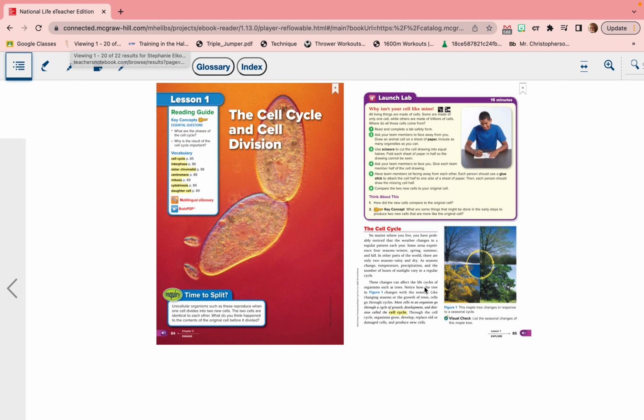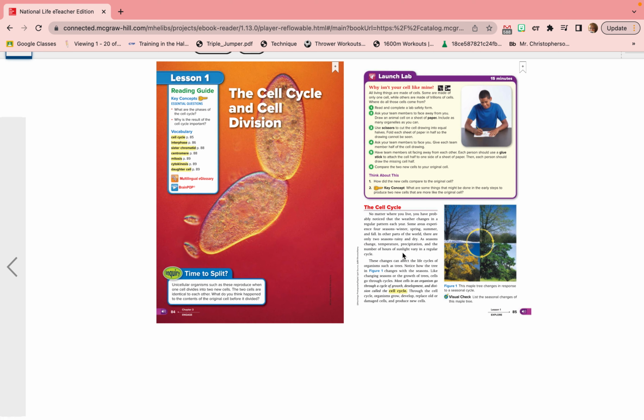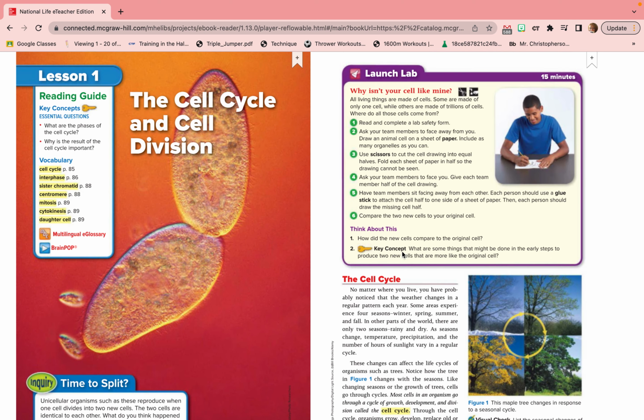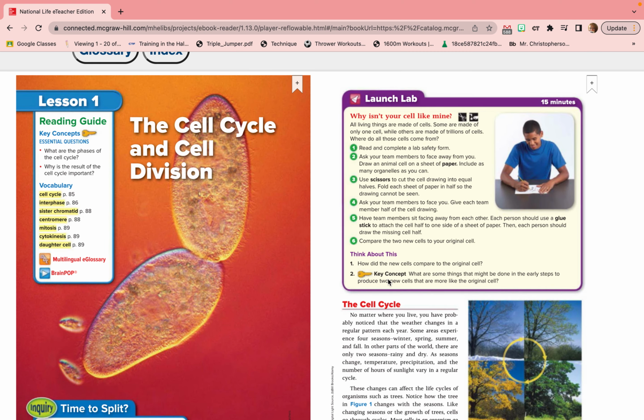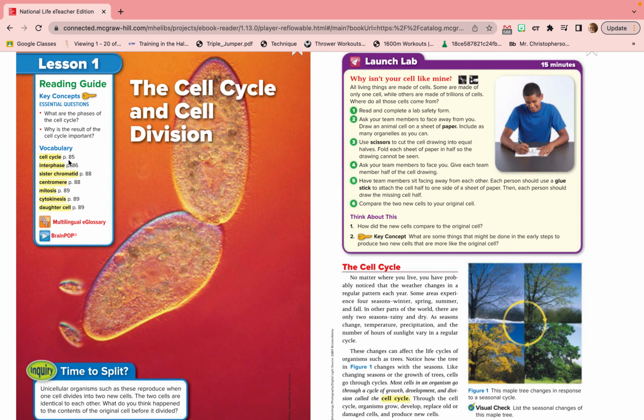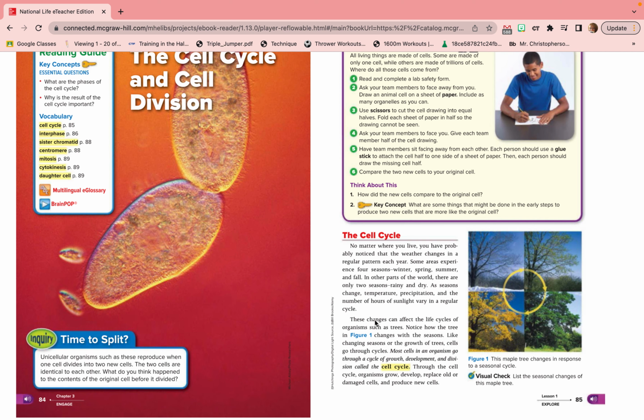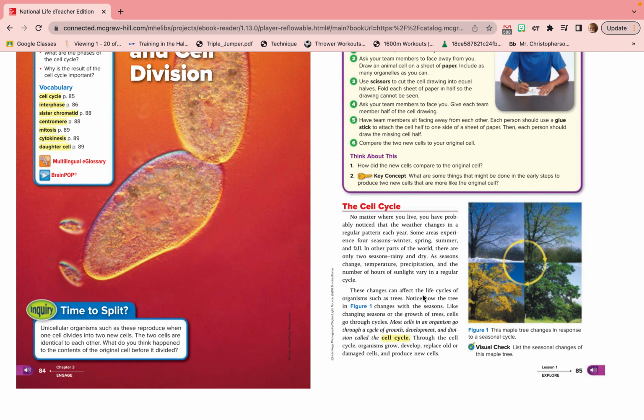All right. So we are on page 84 in our books, but I'm going to zoom in here. 3.1 titled The Cell Cycle and Cell Division. Okay, so if we take a look at our book here, we got our vocab terms highlighted in yellow, and here we go. The cell cycle.